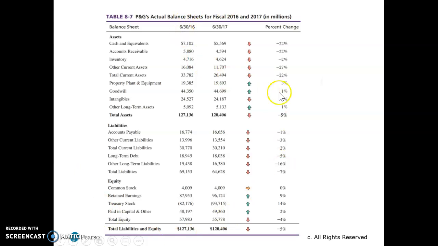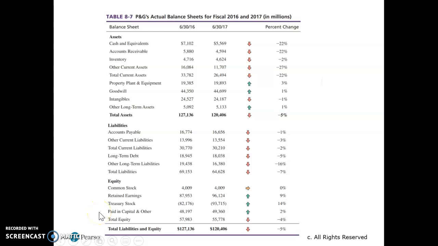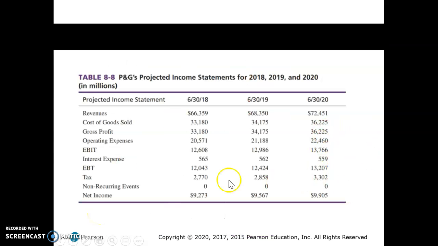Here's their balance sheet. As you may remember from your other classes, the balance sheet, the assets have to equal liabilities plus equity. And so you can see the numbers balance out there. Right, and here's their projected. So this was the actual, right? So now here's their projected.